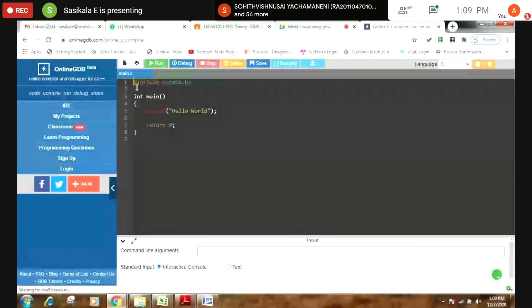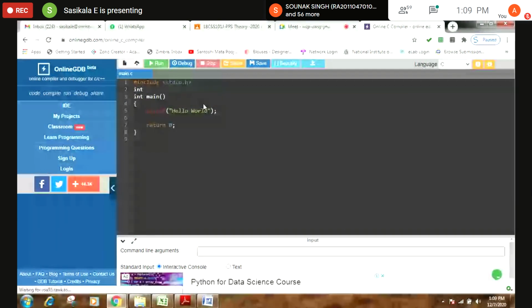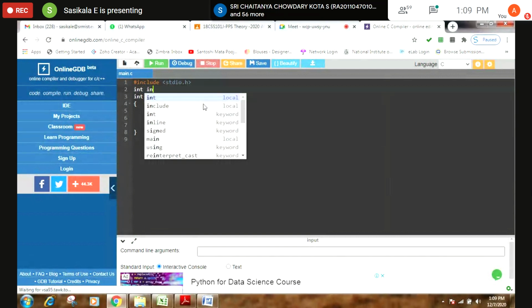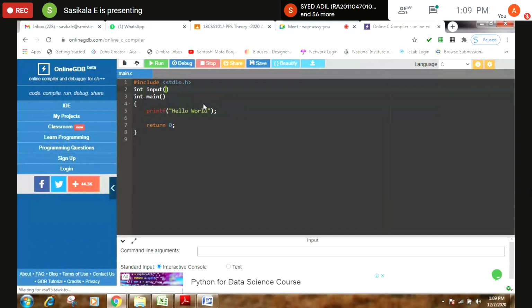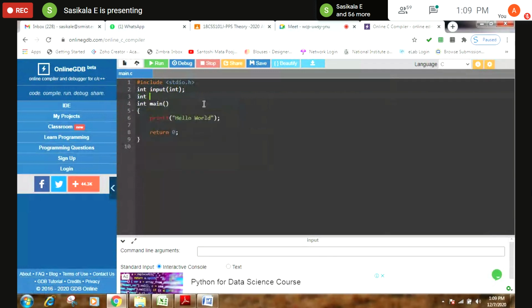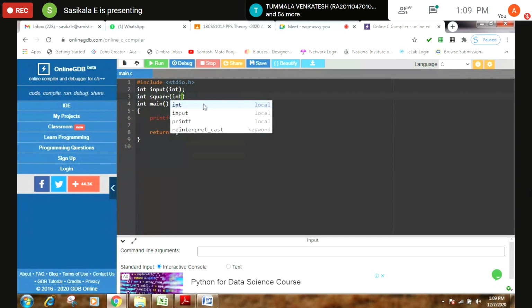You can write two functions. One function is for getting an input. The other function performs an arithmetic operation by invoking that. So for that I'm writing two functions. One is for getting input, as I said, so I make it as input. There I'm going to get only one input from the user, and I'm also using another function, a square, where I'm also passing only one variable.